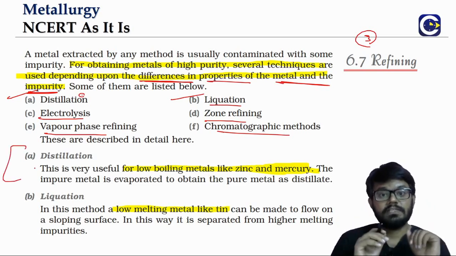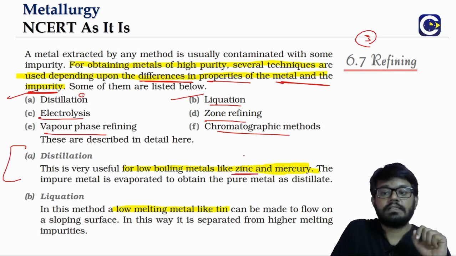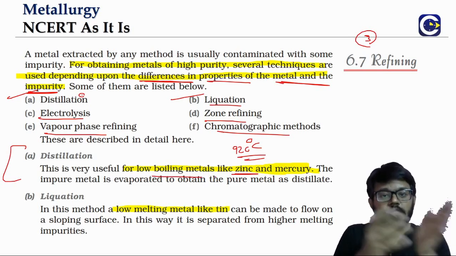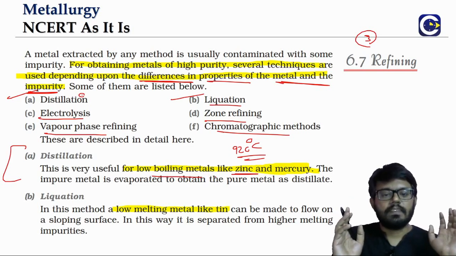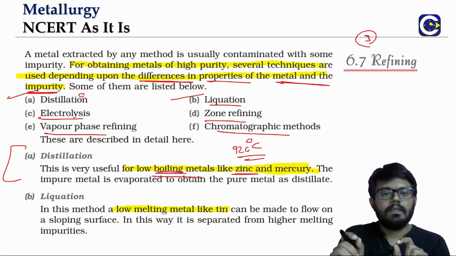Let us say we talk about distillation. This is for a metal which has a low boiling point. Remember, even in the extraction of zinc we discussed, what is the boiling point of zinc? Nearly 920 degrees Celsius. So if you have low boiling metals like zinc or mercury, they can be easily evaporated. You can take the vapors and just cool them, thereby we will be able to obtain the metal. In case of zinc, if you do rapid cooling we will get zinc dust. If you do gradual cooling we will get zinc in the liquid state. So the low boiling metals like zinc and mercury, we will be able to use distillation for.